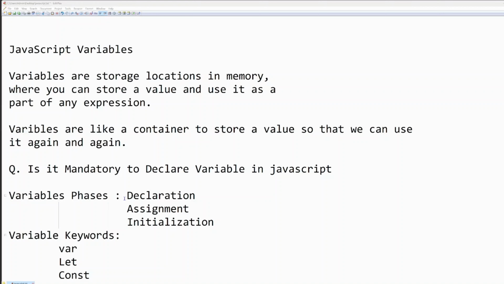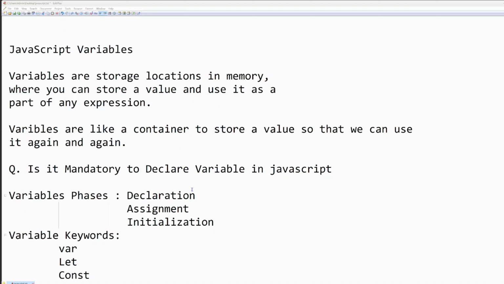Next, a very important interview question: is it mandatory to declare a variable in JavaScript? What do you think? If you are following my videos, you have seen that I use a variable name without even declaring it. So is it mandatory to declare a variable in JavaScript?